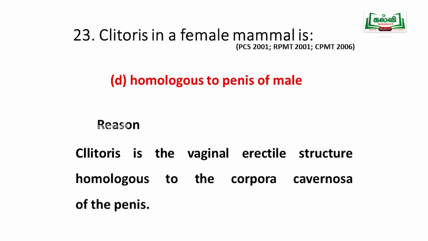The clitoris is a vaginal erectile structure, homologous to the corpora cavernosa of the penis, a muscular region present in the penis. So, the clitoris is homologous to the penis of male.